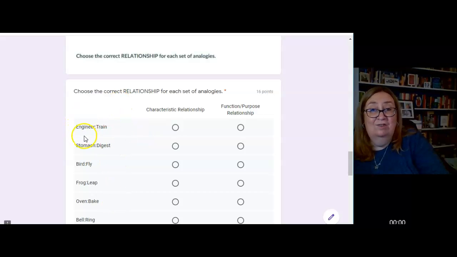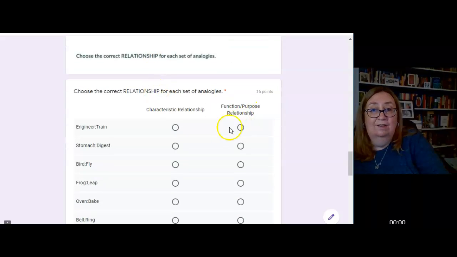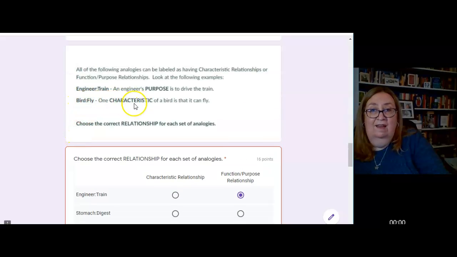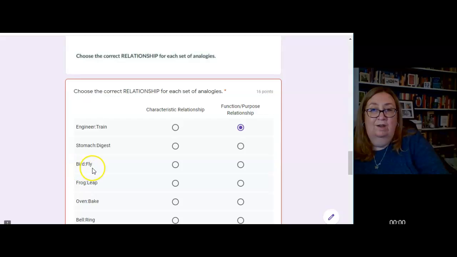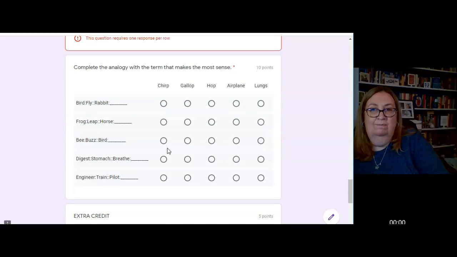And I've given you engineer and train. Hello, it was the example. I told you it was a purpose. So I know that the engineer's purpose is to drive the train. Also, bird is to fly was a characteristic. Hello, bird is to fly, characteristic. Sometimes you just have to pay attention because free answers are right there. Okay, so that's how you're going to be answering these questions. And again, you're going to complete the analogy with the term that makes the most sense.